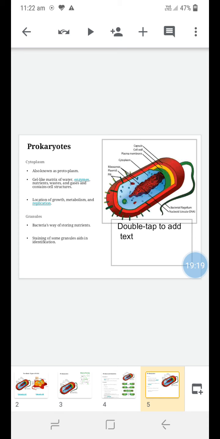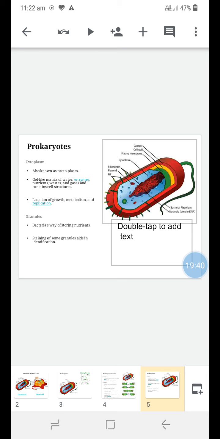In case of prokaryote, cytoplasm is also known as protoplasm. It is a gel-like matrix, and the main component of cytoplasm is water. Enzymes are present. Most of the enzymes required for the biochemical reactions within the prokaryotic cell are present in the cytoplasm. Some nutrients and waste also accumulate in the cytoplasm.